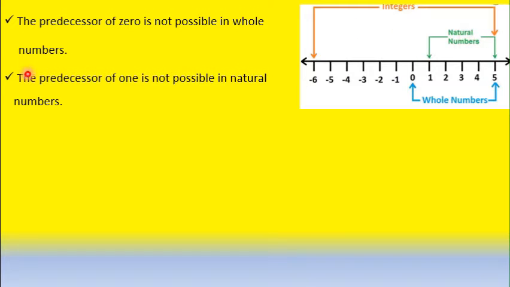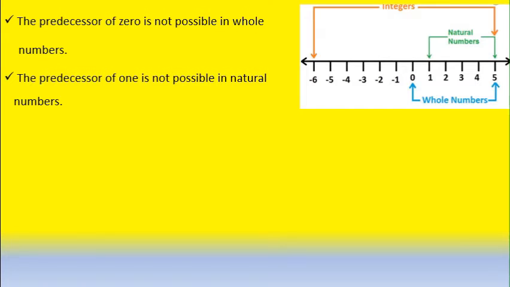That is why we are saying predecessor of 1 is not possible in natural numbers. At the same time, predecessor of 1 in the whole numbers is 0. That we can find. In whole numbers we can find the predecessor of 1. Only in the natural numbers it is not possible to find the predecessor of 1. Understood, children? Yes.